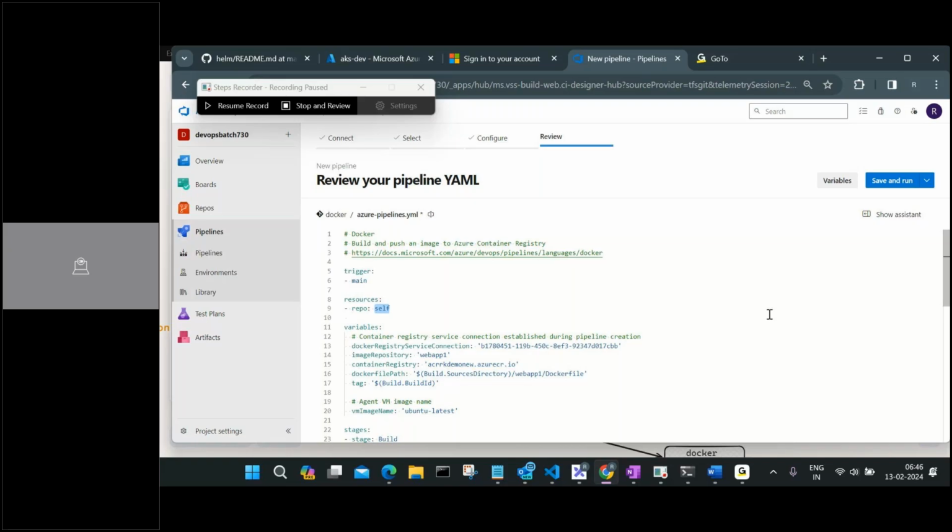If you remember, when I logged in to the Ubuntu system, the first thing I did was git clone, and only then was I able to perform the action. Exactly the same thing we need to do inside the system also. Otherwise, how will the system understand which code to use to create the build, or to create the Docker build or Docker image? Definitely it's the same thing I have in my repository.